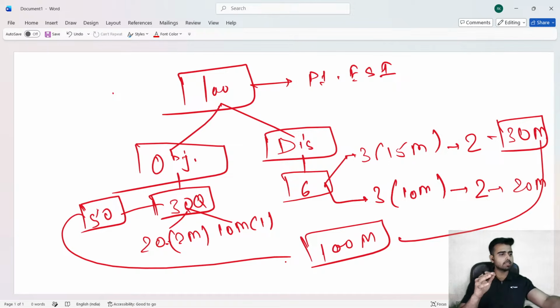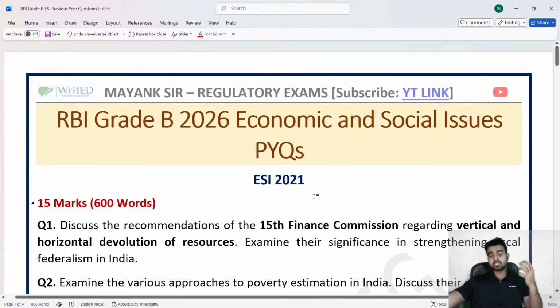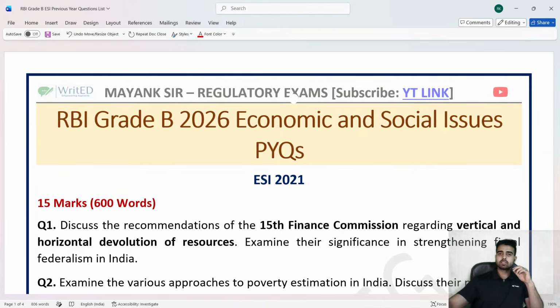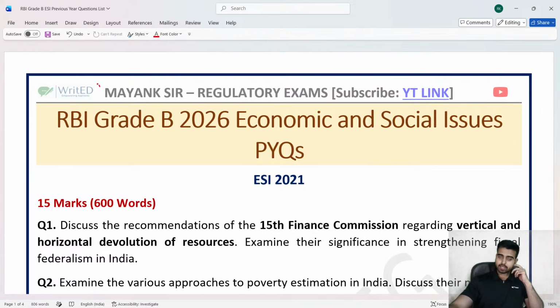So this is the basic structure of paper 1 ESI. ठीक है, now but हम यहाँ इसके लिए नहीं बैठे. Today we are going to discuss the previous year questions, the descriptive part. ठीक है, मैंने क्या बताया था अभी, just before a while I told you guys that we have an objective and the descriptive part. In descriptive we have 6 questions, out of which you have to attempt 4. 2 15 marker, 2 10 marker, and the total weightage is 50. So the weightage of descriptive is very high.